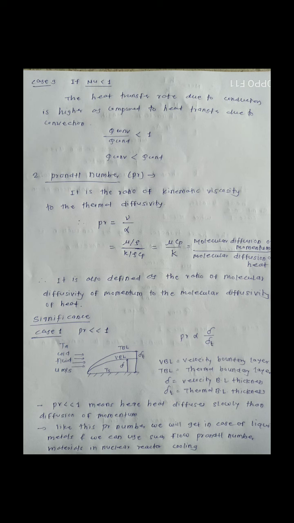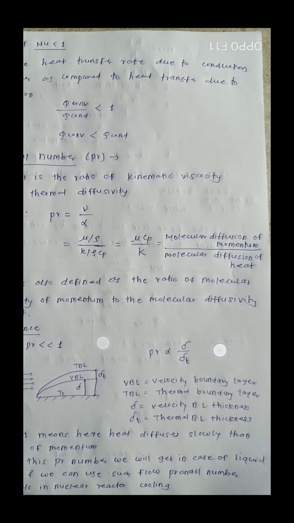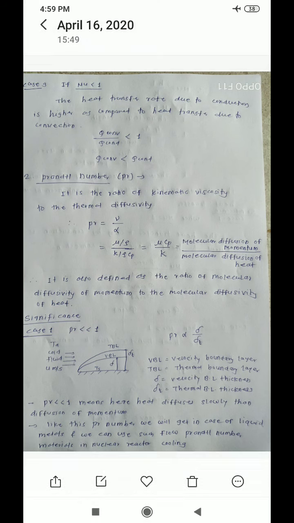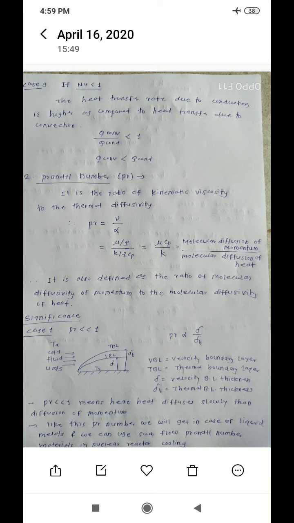What is the significance in that case? Case number 1, Prandtl number is less than 1. Prandtl number is directly proportional to the ratio of the velocity boundary layer thickness to the thermal boundary layer thickness, that is Pr is directly proportional to delta upon delta T. So Prandtl number less than 1 means delta is less than delta T, means velocity boundary layer thickness is less as compared to the thermal boundary layer thickness.